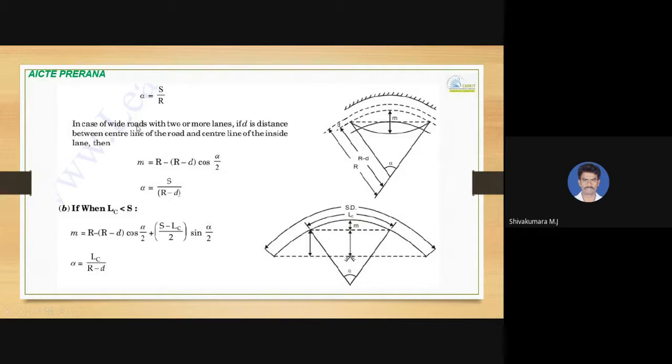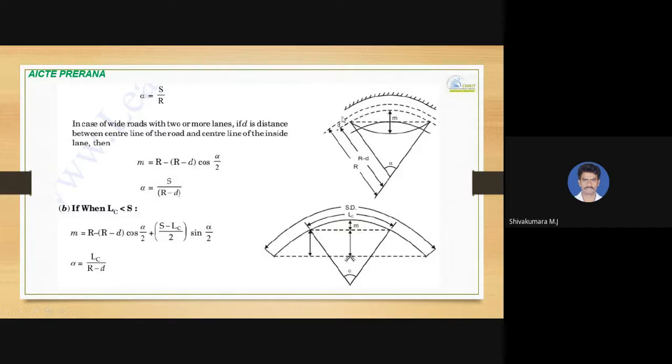In case of wide roads with two or more lanes, there may exist more than a single lane. If d is the distance between the center line of the road and the center line of the inner lane, here it is showing. So d is the distance between the center line of the overall road with multiple lanes, and this dotted line is the center line of the inner lane.